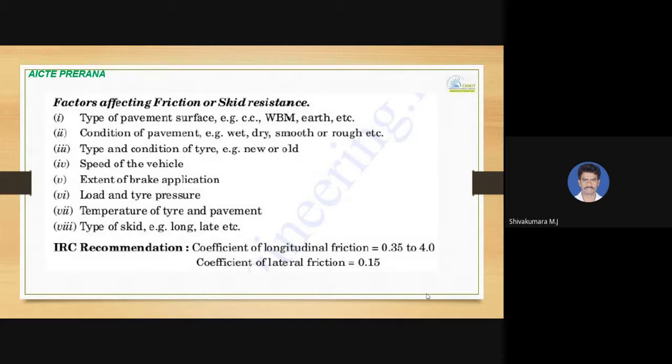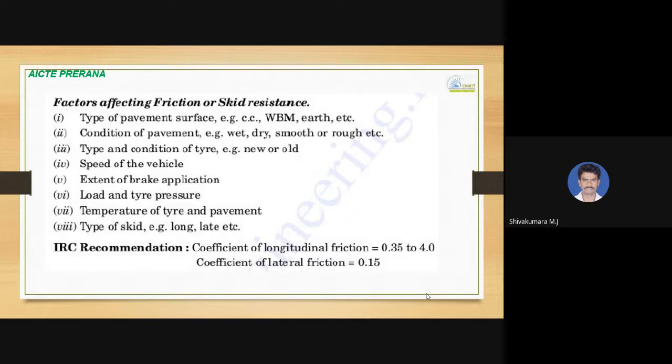And speed of the vehicle also will affect friction, extent of brake application, load and tire pressure, temperature of tire and pavement, type of skid, whether it is longitudinal or lateral. So that also matters. These are all some factors which affect the friction or skid resistance.